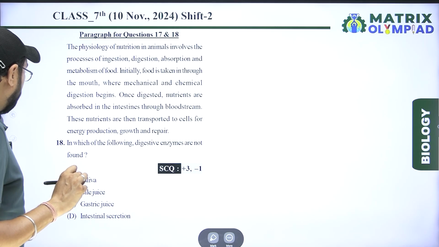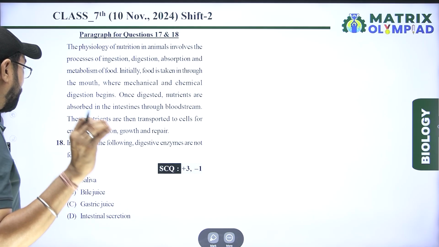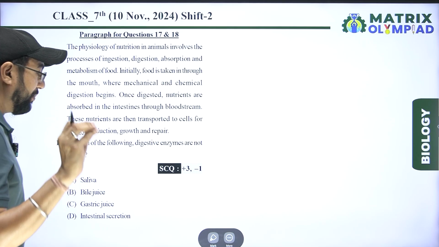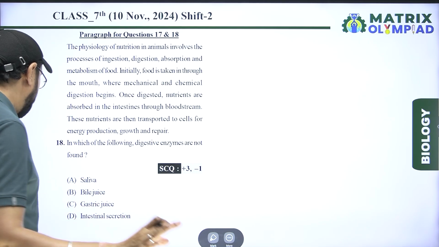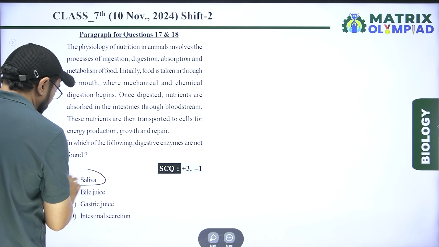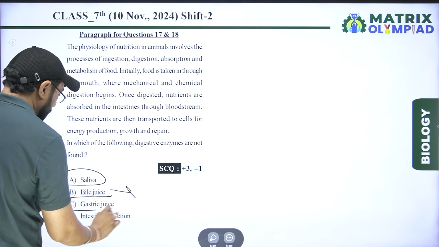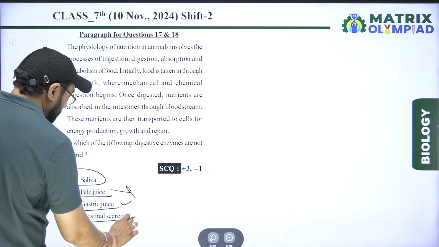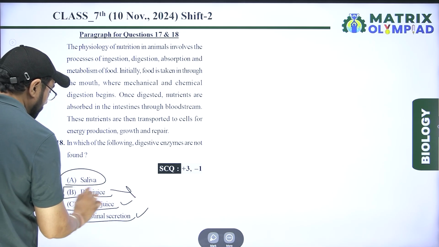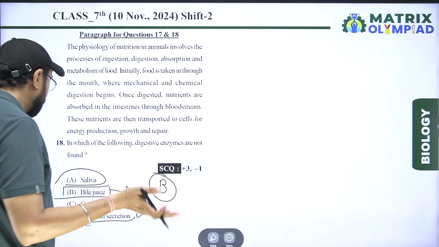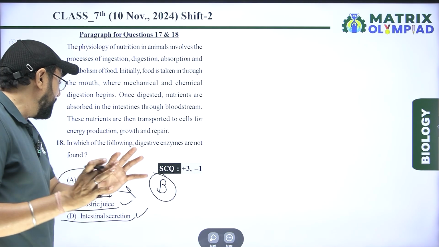Next, in which of the following are digestive enzymes not found? Saliva has salivary amylase. Bile juice, no. Gastric juice present. Intestinal secretion present. In bile juice, bile salt is present, but digestive enzymes are not present.